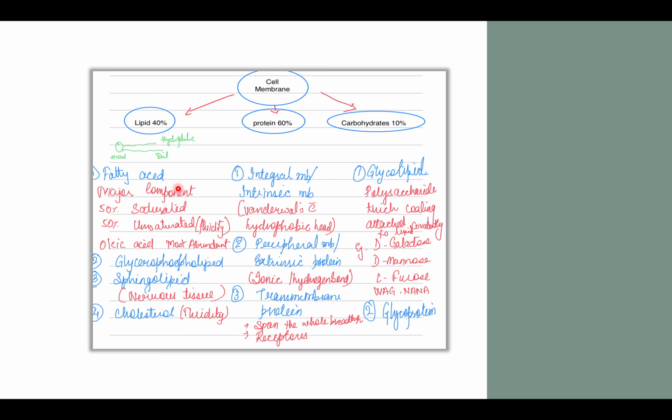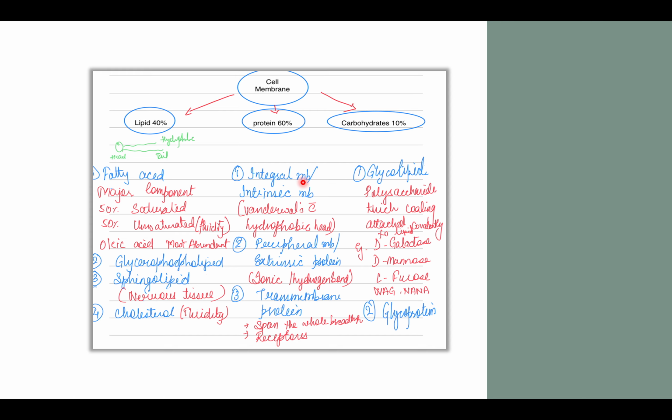Fatty acid is a major component of the plasma membrane, which has 50% saturated and 50% unsaturated fatty acid. Unsaturated fatty acid is important for the fluidity of the plasma membrane. Oleic acid is the most abundant fatty acid present in the plasma membrane. Glycerophospholipid, sphingolipid which is present in nervous tissue, and cholesterol, which is also important for the fluidity of the plasma membrane. Now we'll talk about the protein.